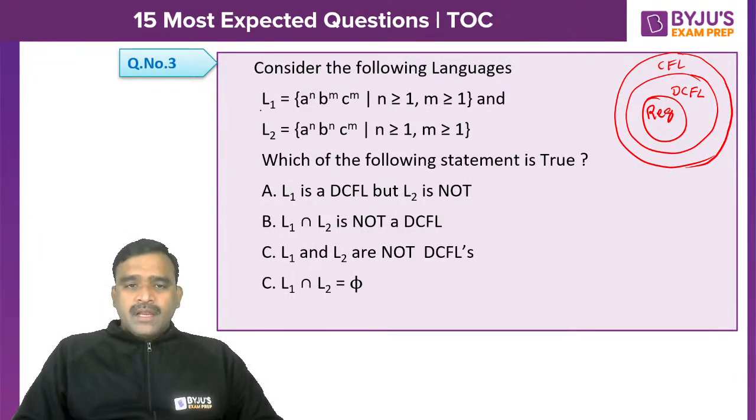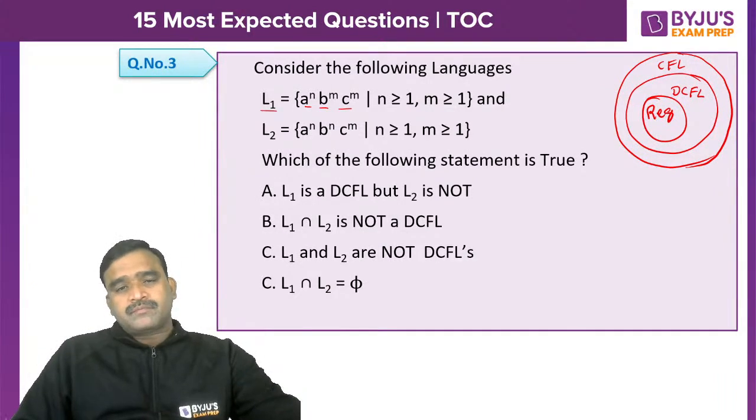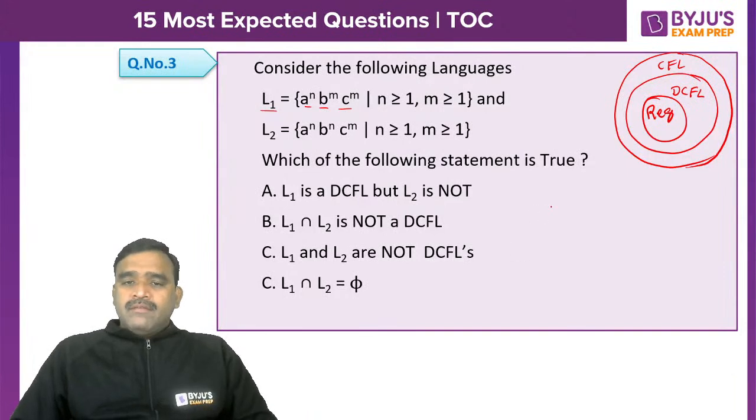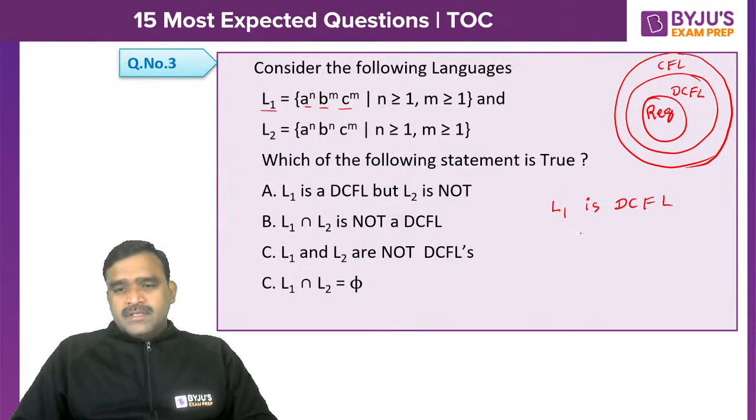Okay, very simple. L1 is a power n, b power m, c power m. Some of you have given A, some of you have given B. Let me explain. L1 is a DCFL, and L2 is also a DCFL. The reason I will tell you.